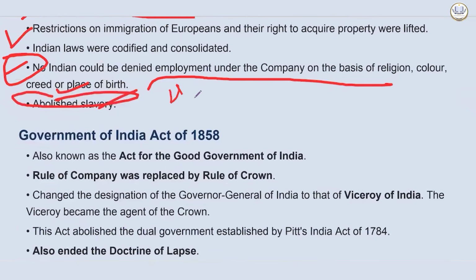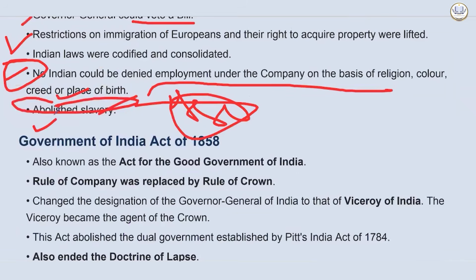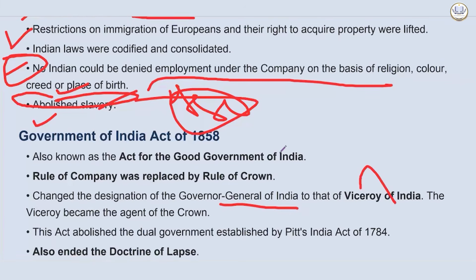Now, after the Great War of First Independence, the 1857 revolt, the Government of India Act of 1858 was passed. It is also known as the Act for the Good Government of India. Rule of the company was replaced by rule of the crown, and it changed the designation of the Governor General of India to the Viceroy of India. What is the difference between a Governor General and a Viceroy? The Viceroy is a direct agent of the crown. Something like governors, no? They are also agents of the president. So you can assume something similar.